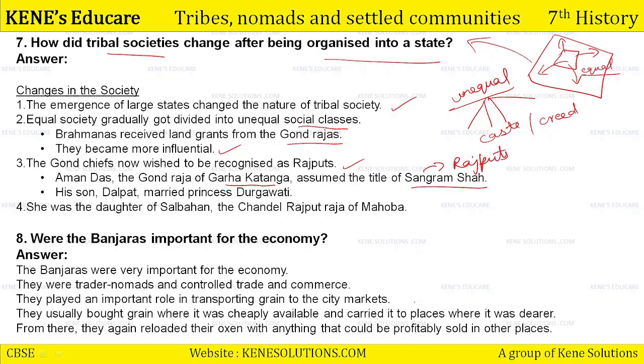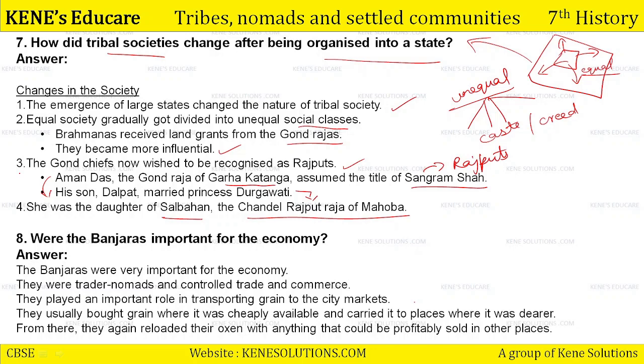Okay. Then his son Dalpat married Princess Durgavati, and Durgavati was a Rajput princess. So he intentionally married a person who belonged to the Rajput family. Durgavati was the daughter of Salbahan, and Salbahan was the Chandel Rajput Raja of Mahoba. Alright, so these were the changes in the society.